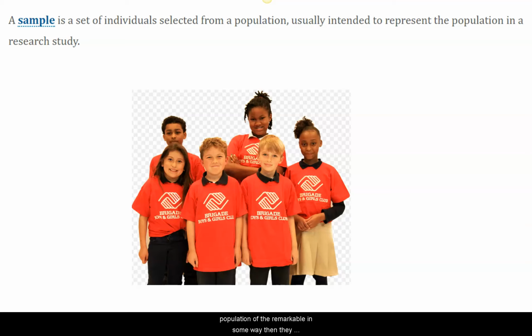If they were patently different from the population, if they were remarkable in some way, then they wouldn't do a good job at serving as respondents in a poll. By the same token, if these children, let's say they're representing boys and girls in a certain grade, contrasting their skills, well, if there was something remarkable about them, if they were gifted or precisely the opposite of gifted, whatever that might be, in that case, that would be unrepresentative, and we want to avoid that with respect to making an inference.